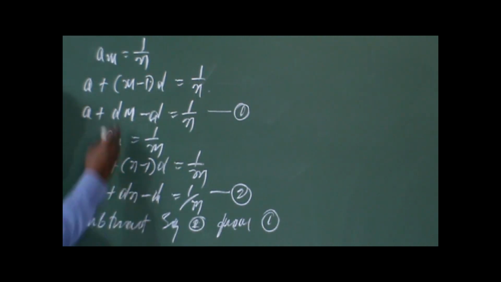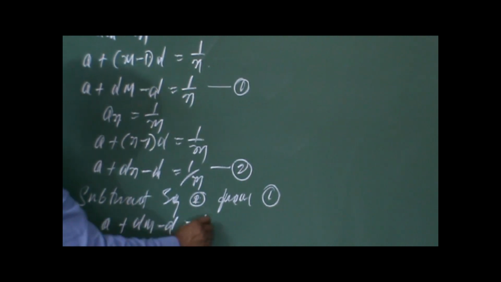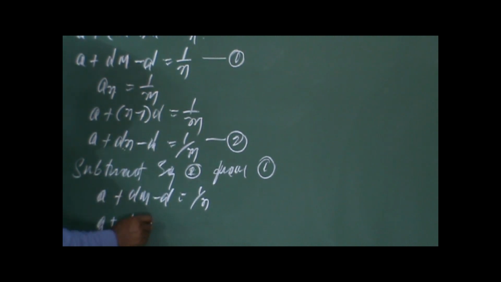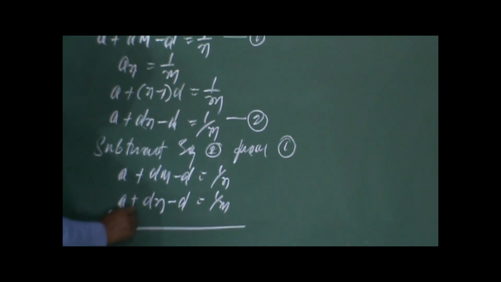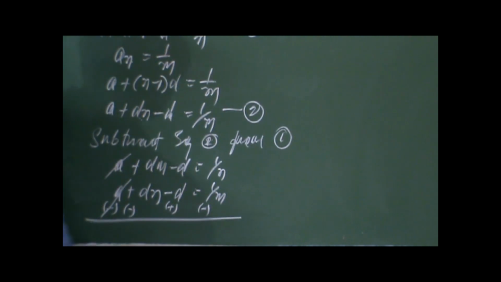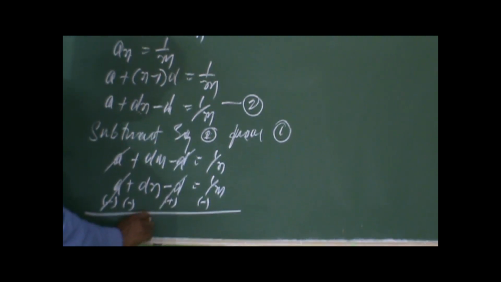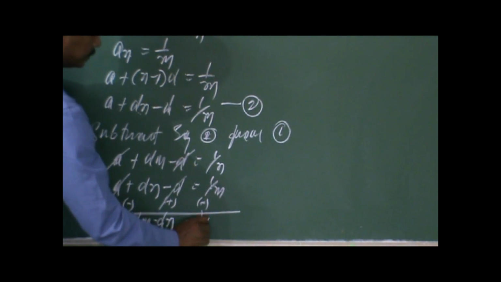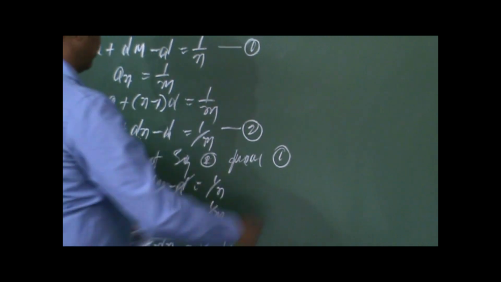So let us write the first equation: a plus dm minus d is equal to 1 by n. A plus dn, this one, equation 2, minus d is equal to 1 by m. So it becomes minus, minus, it is plus, and it is minus. So plus a minus a cancels, plus d minus d cancels, so the remaining thing is dm minus dn is equal to 1 by n minus 1 by m. So these are the things left out. Let us carry this to the further step.